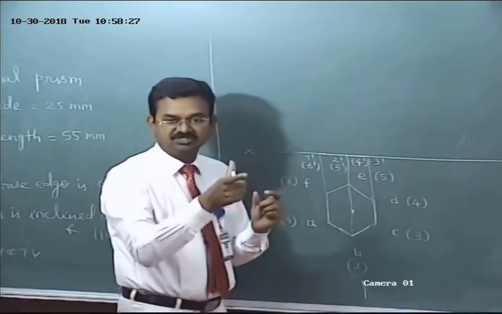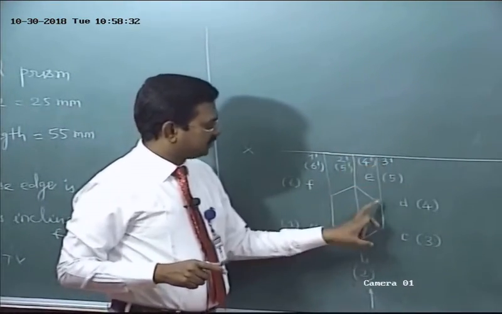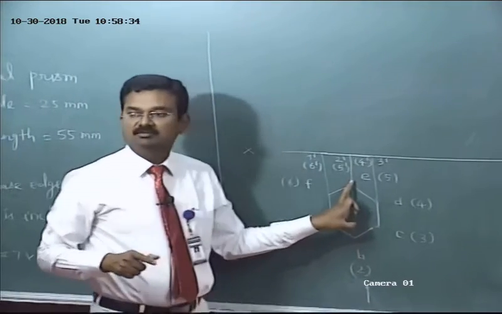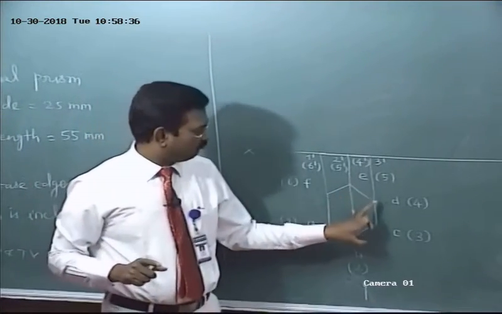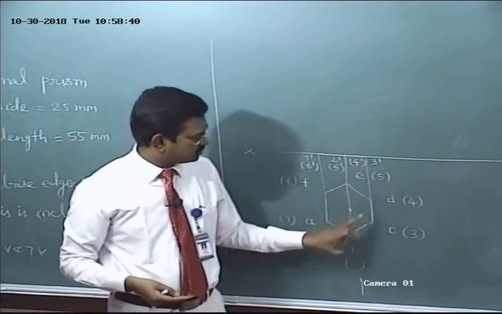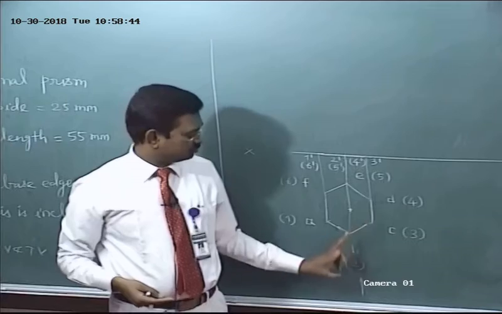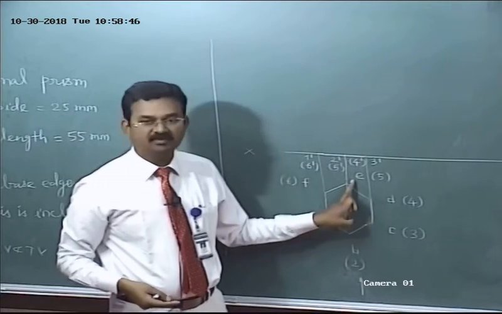Inclined to VP means it's a straight line, but it is smaller than the actual shape. 3, 4. See, the 4, 5. So, important point, listen here. 4, 5, the bottom base side, coincides with 2, 3. Isn't it? So 2, 3 is visible, 4, 5 is invisible.